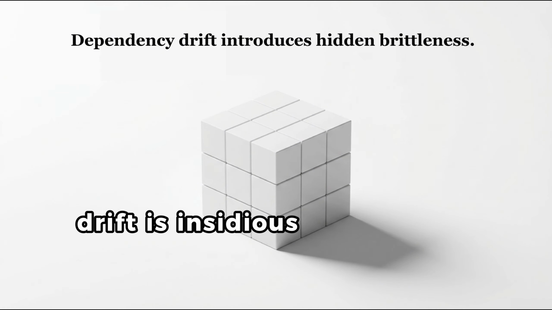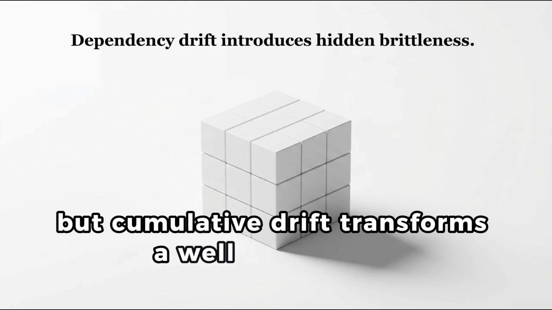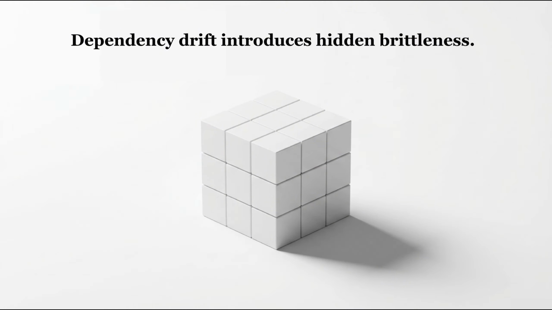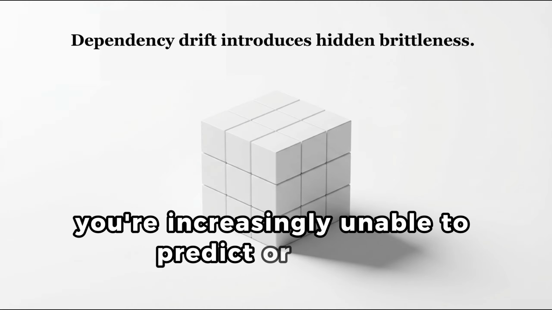Drift is insidious because it's gradual. No single change breaks the abstraction, but cumulative drift transforms a well-understood, reliable abstraction into a mysterious, fragile system you're increasingly unable to predict or control.